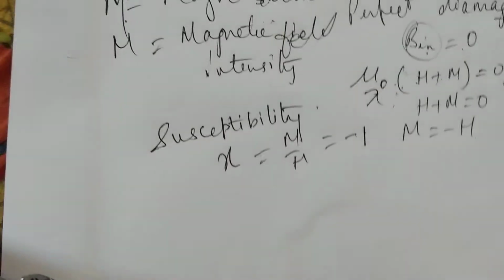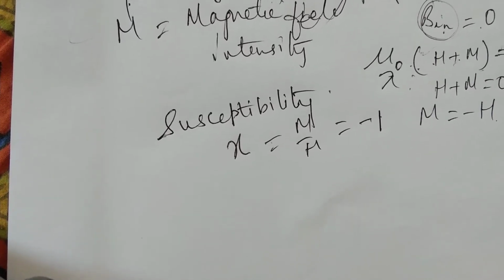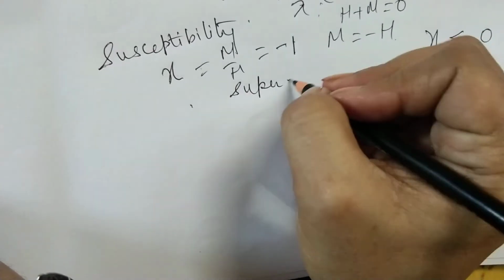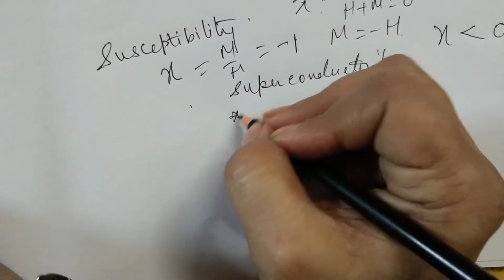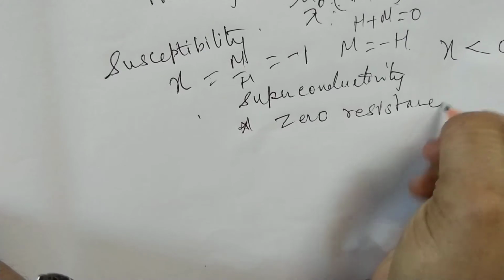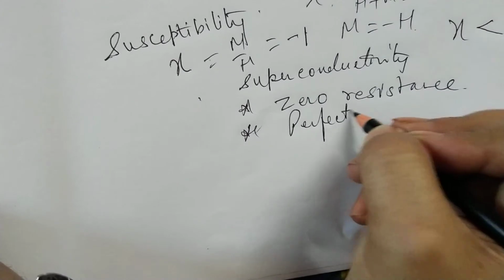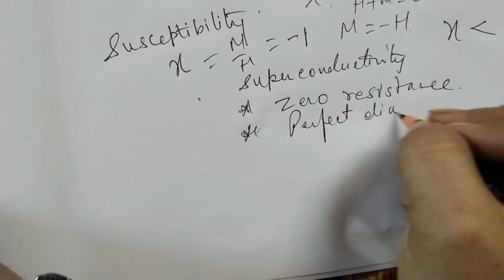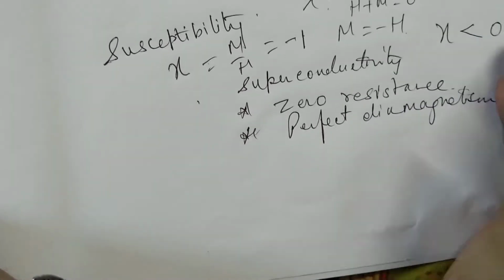If we have this condition, then we can characterize the superconductor as a material which has zero resistance and it is a perfect diamagnetic material, because it has the perfect condition of diamagnetism.